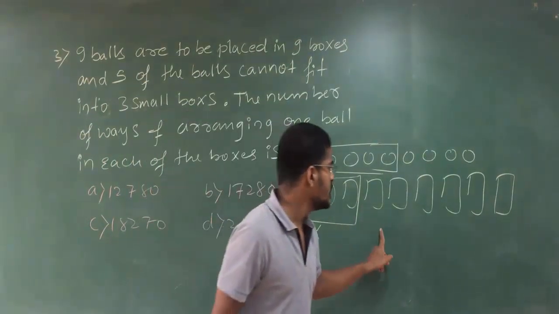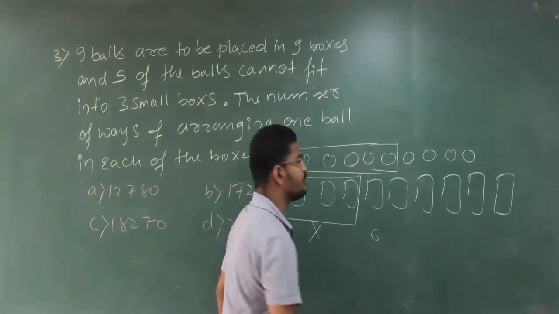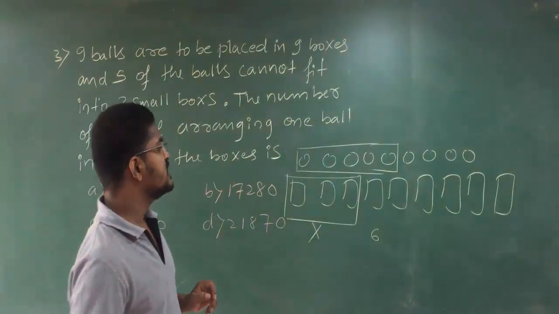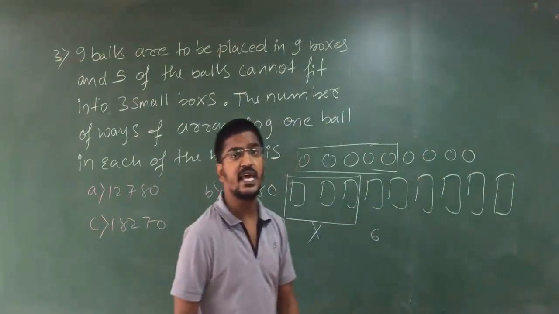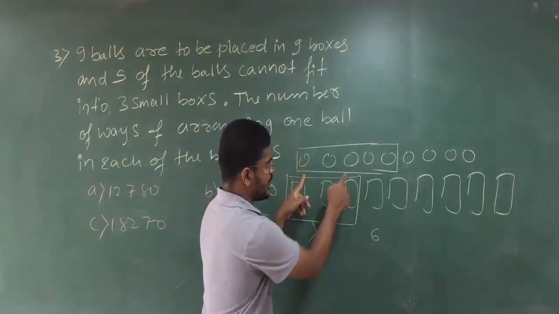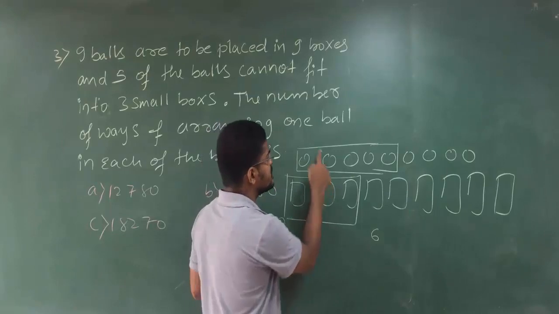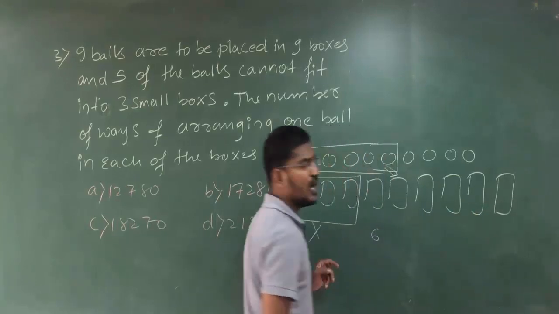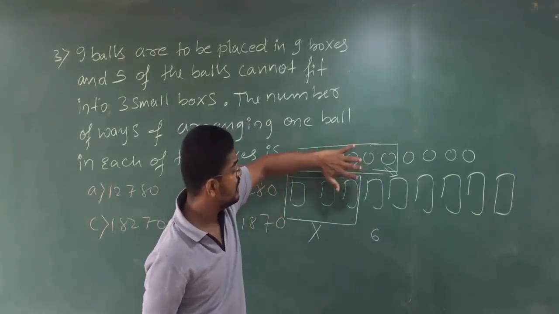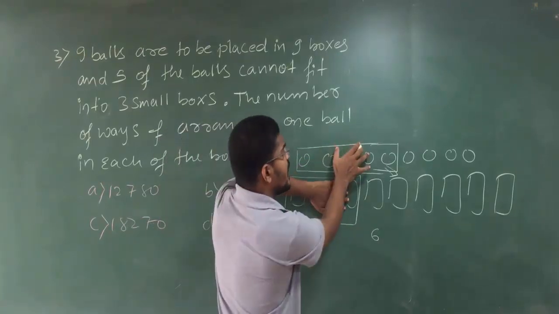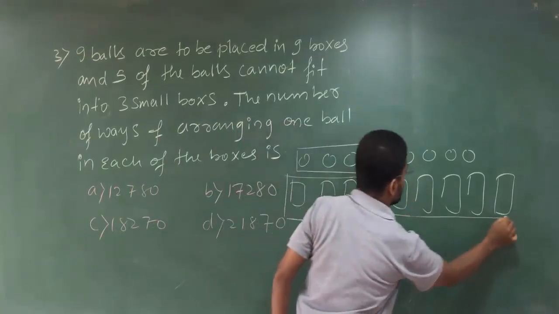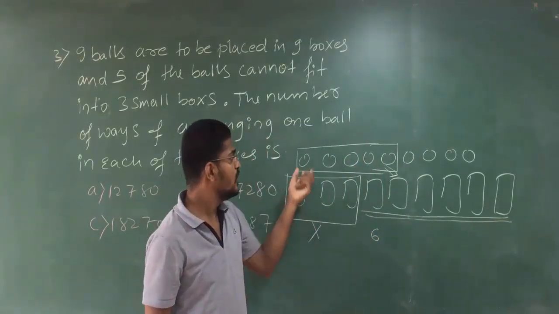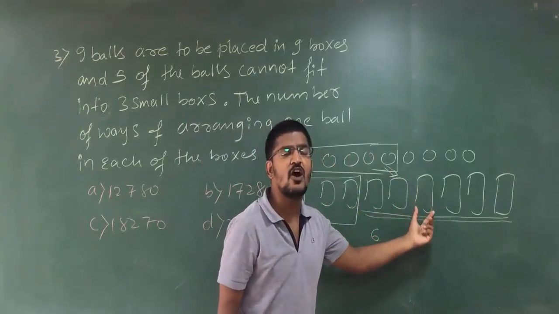Then how much are you remaining with? You are remaining with 6 boxes and 4 balls. See here. This 5 cannot fit into these 3, which means these 5 balls must fit in these 6 boxes. Are you getting my point? For these 5, there is no place here; the place is only in these. Therefore, these 5 have this many options.